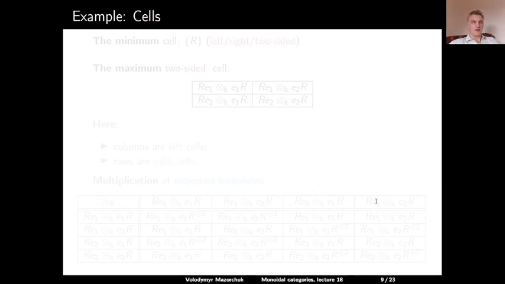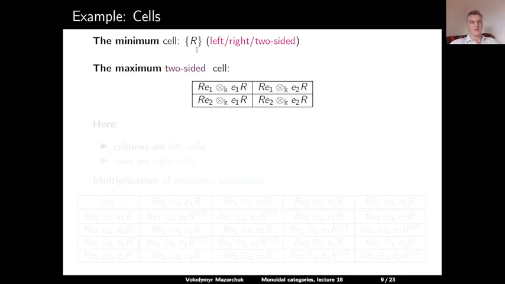Okay, now we can also very concretely describe the cells in this example. So we have the minimal left, right, and two-sided cell consisting of the regular bimodule R. And then we have the maximal two-sided cell, which contains the 4 indecomposable projective bimodules.